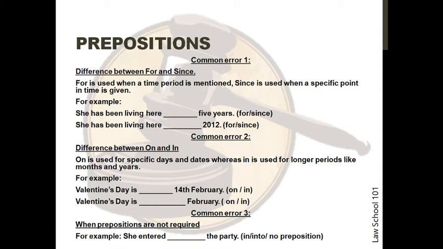The second common error is the difference between on and in. On is used for specific days and dates, whereas in is used for longer periods like months or years. For example, Valentine's Day is dash 14th February and the second sentence is Valentine's Day is dash February. The answer to the first example is on and the answer to the second example is in, as explained earlier.